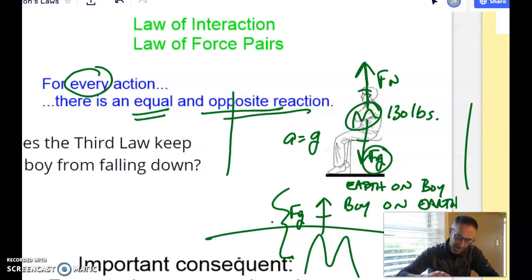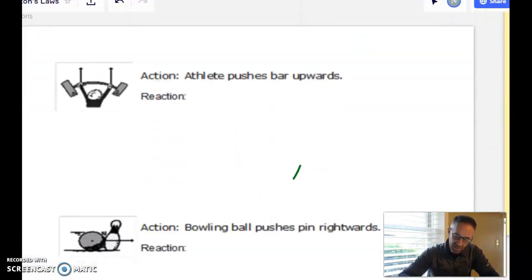There we are. Now, if I wanted to just check for understanding on that, I could say athlete pushes bar upwards, and you could say bar pushes athlete downwards.